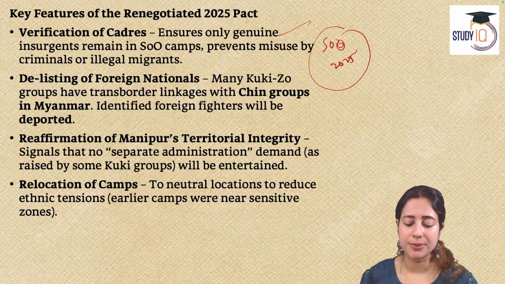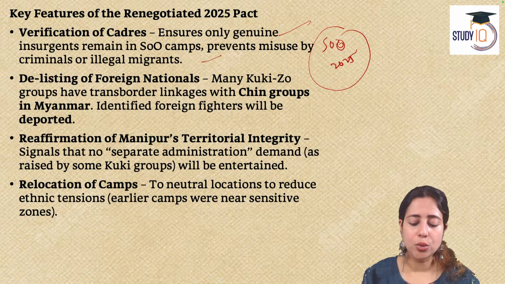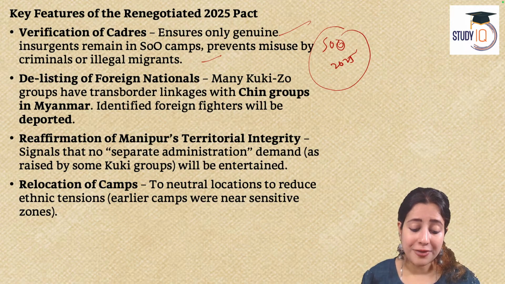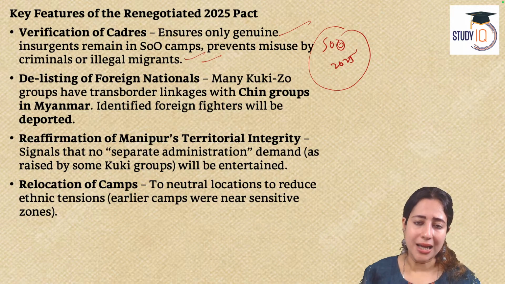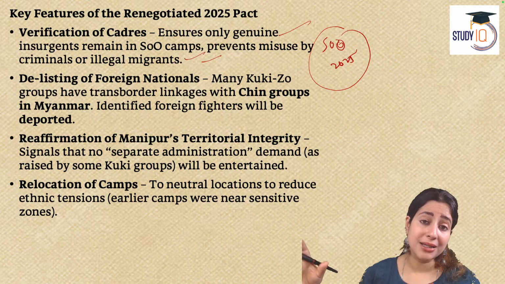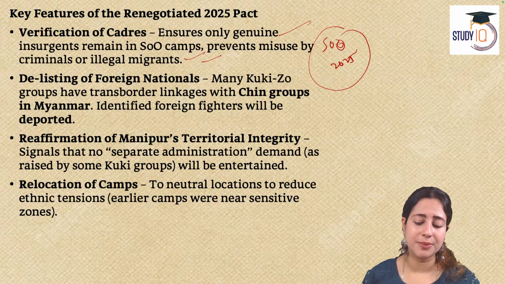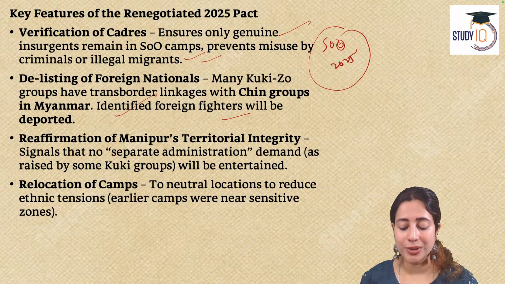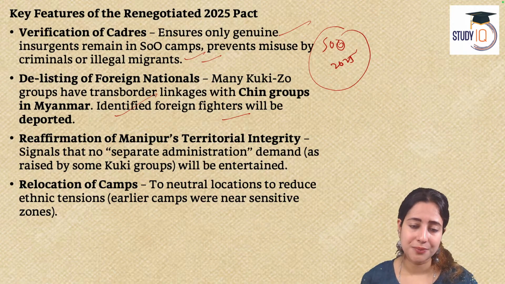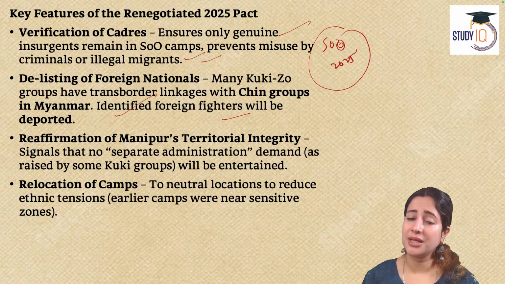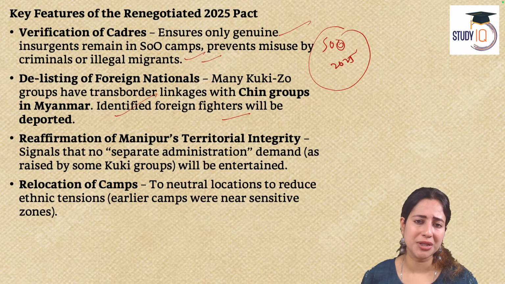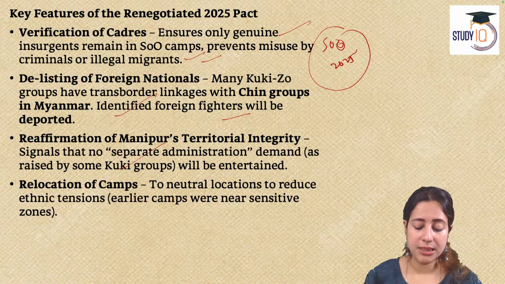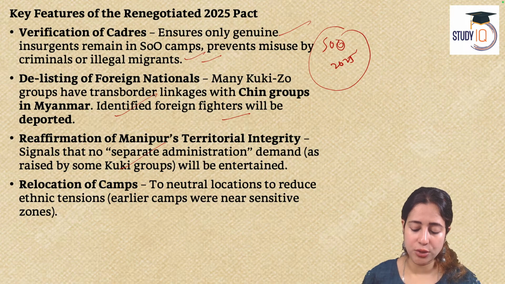Today, the new pact that the government is trying to create with them, the SOO 2025, that is being spoken about, is all about making sure that only those people who are valid insurgents are kept in these camps. If there are illegal immigrants into India from Myanmar and Bangladesh, they have to go out. The government will not do anything for them. Similarly, many Kuki-Zo communities also have links with, as I said, the Kuki-Chin groups in Myanmar. So those foreigners will be deported. They will not be put in the camps. Why should the government negotiate with them? They are illegal immigrants.